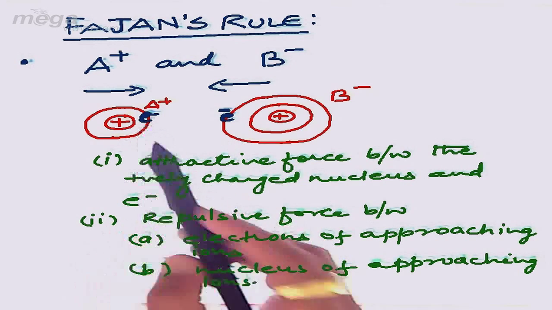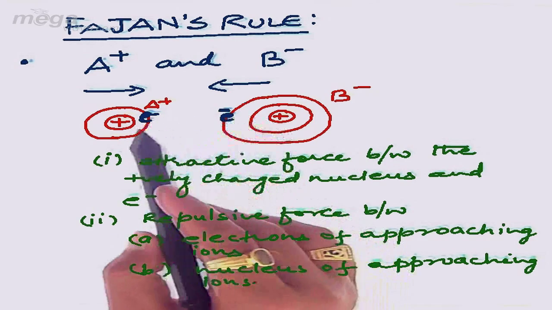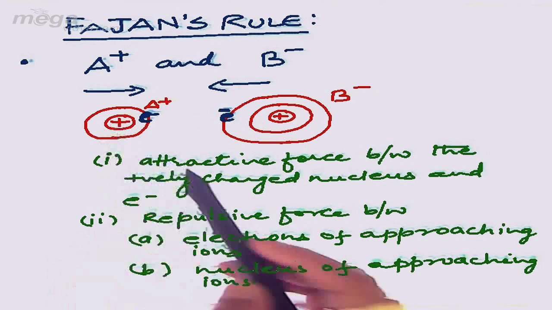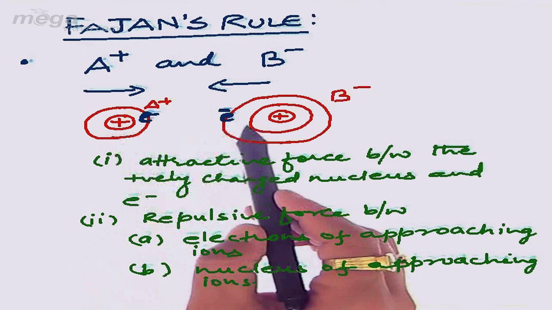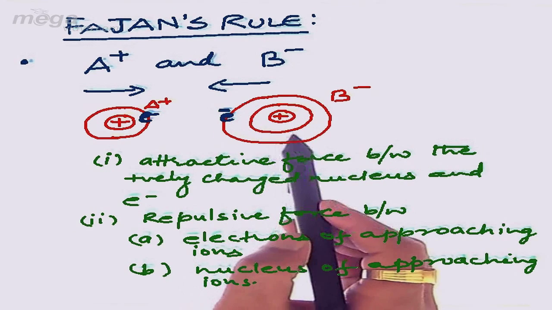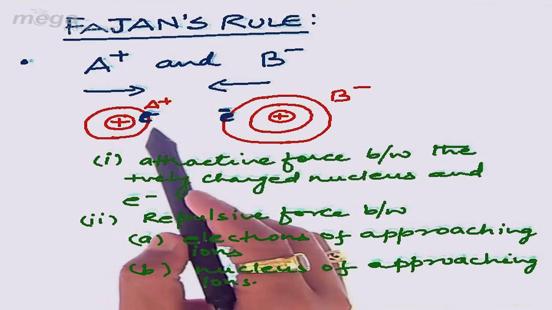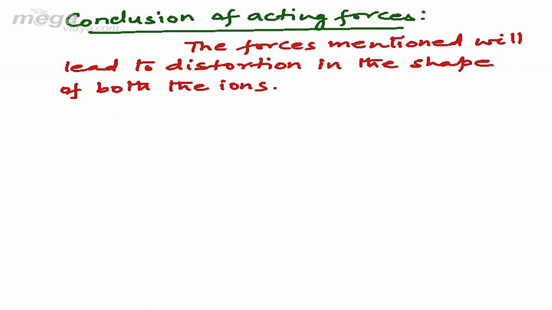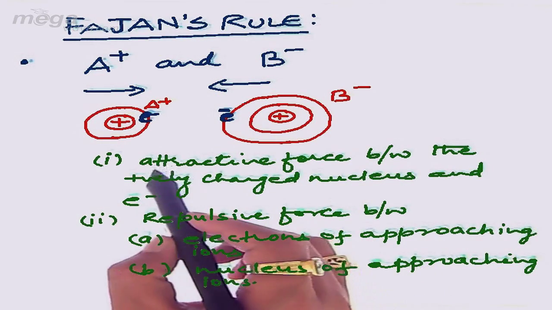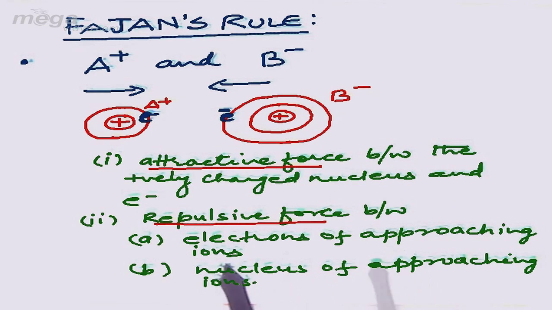Now, these different types of forces will lead to distortion in the shape of both the ions. Means A positive, due to these repulsions or attractions, will try to distort or change the shape of B negative, and similarly B negative will also try to distort or change the shape of A positive. When the species approach each other, there will be attractive force between the positively charged nucleus and the electron, and repulsive force between the electrons of the two approaching ions and the nucleus of the approaching ion.